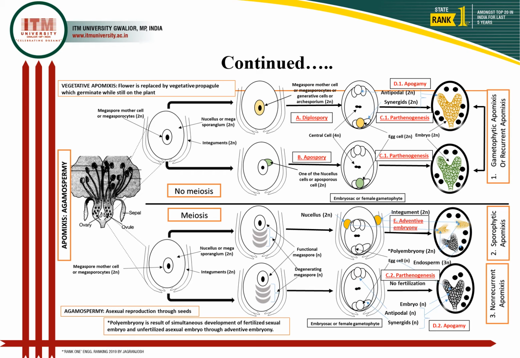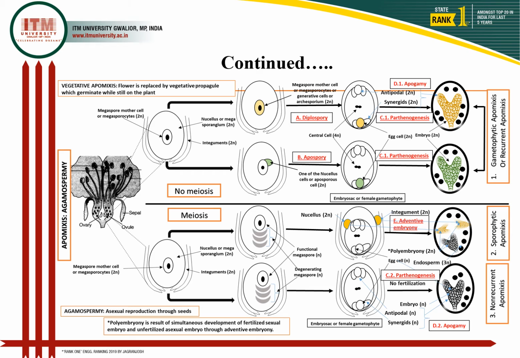If meiosis occurs, there will be formation of a megaspore, which is the result of degeneration of three of the megaspores from the tetrad, a result of normal meiosis.